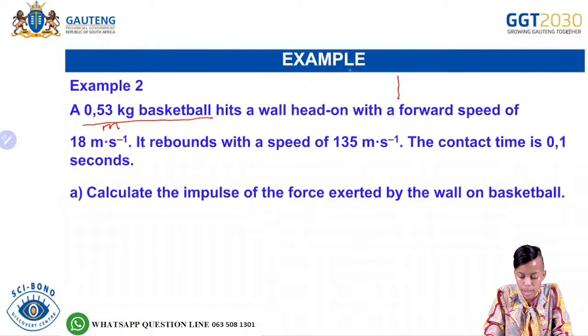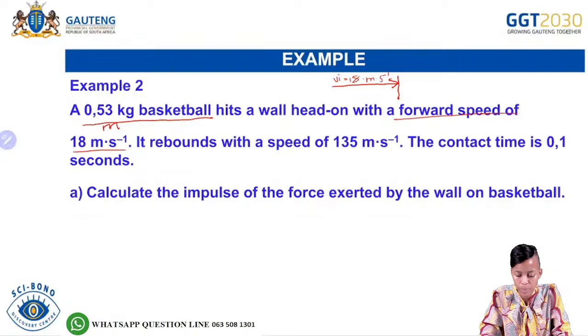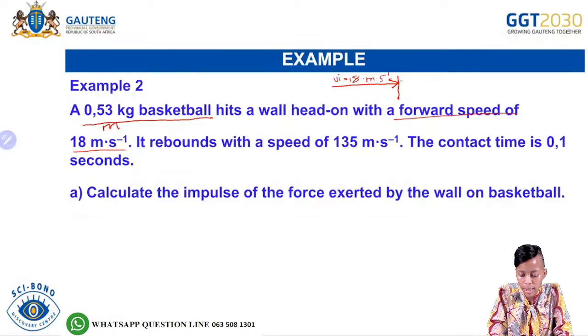So if this is the wall, this ball is hitting the wall with a forward speed of 18 meters per second. That would be our initial velocity. And then it rebounds, which means it is going to move in the opposite direction.